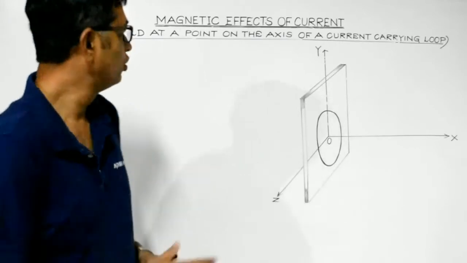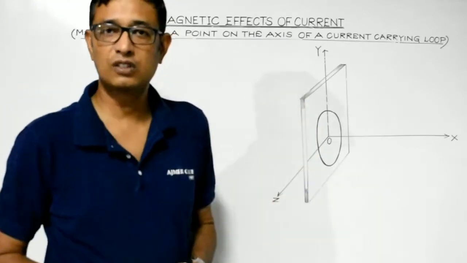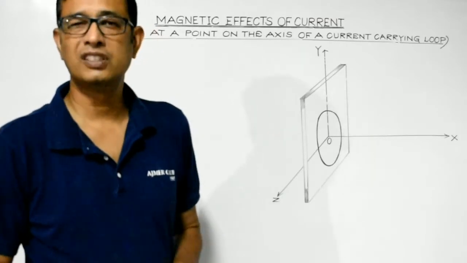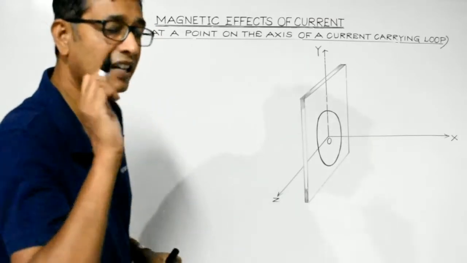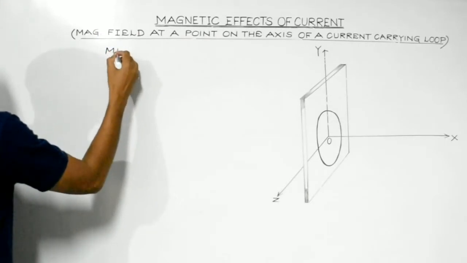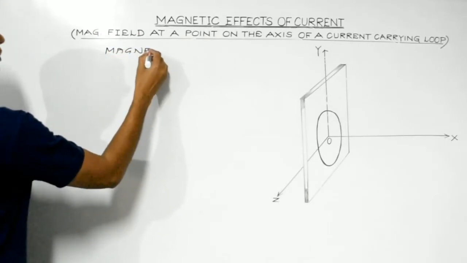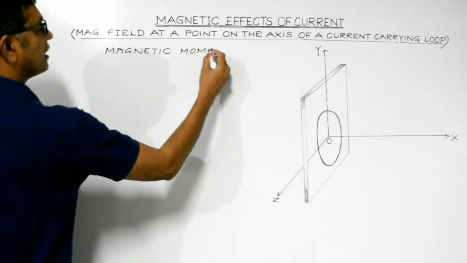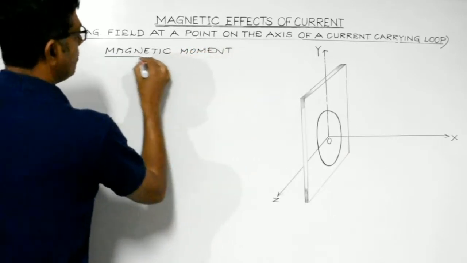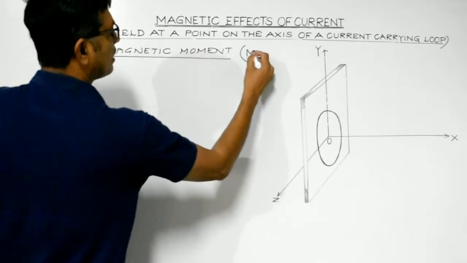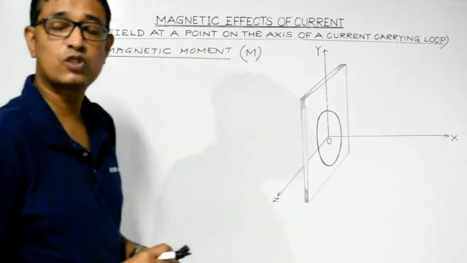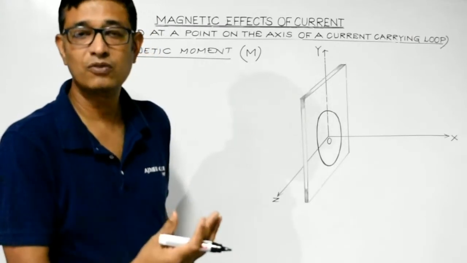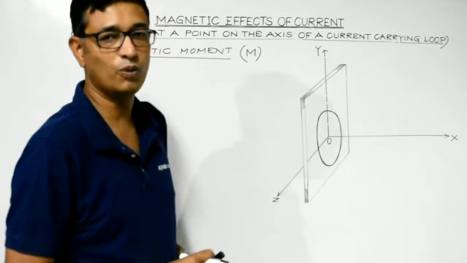Before we start with this particular topic, we need to be aware of certain terminology like magnetic moment. This is the term which we will first discuss before doing this article. Magnetic moment, or magnetic dipole moment, will be represented by capital letter M. Just like electric dipole moment, similarly in magnetism, we'll discuss magnetic dipole moment.